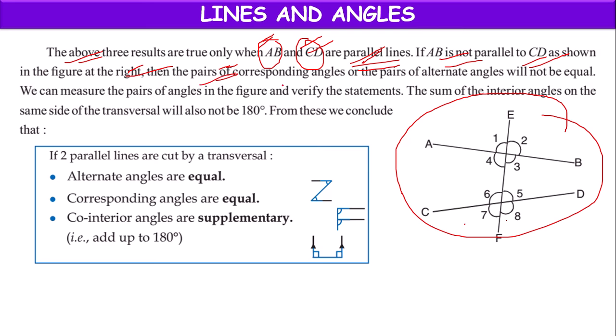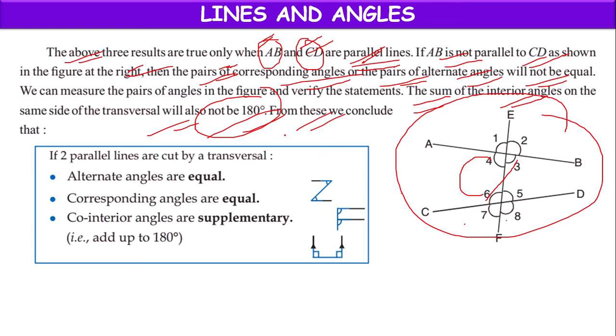then the pairs of corresponding angles or the pairs of alternate angles will not be equal. We can call them corresponding angles or alternate angles, but they are not equal. Only if the two lines are parallel will they be equal. So the sum of interior angles will be equal to 180 if they are parallel. If they are not parallel, it won't be equal to 180 degrees.